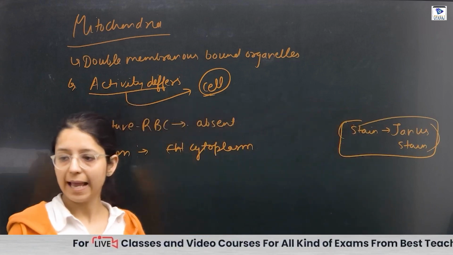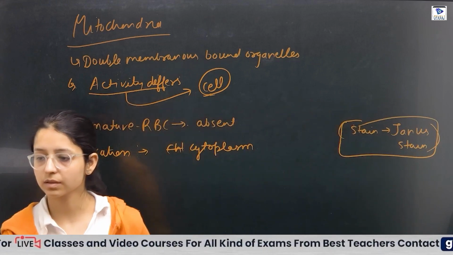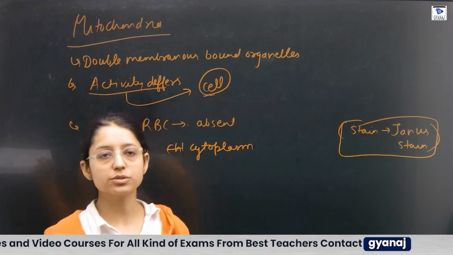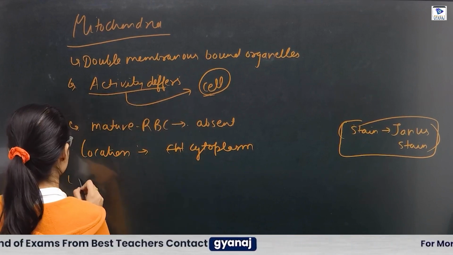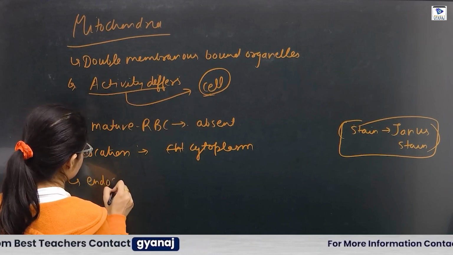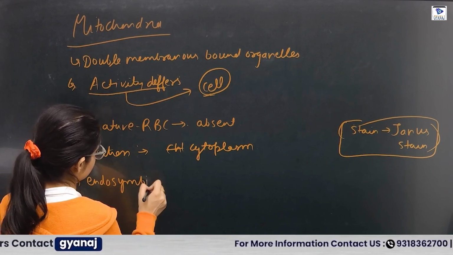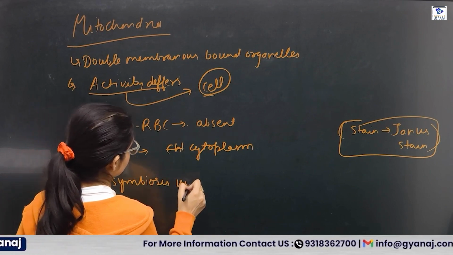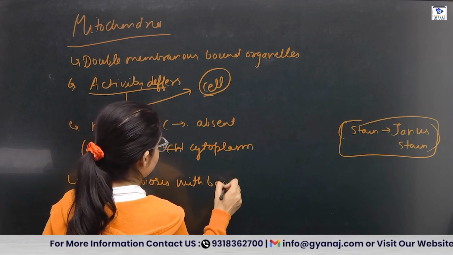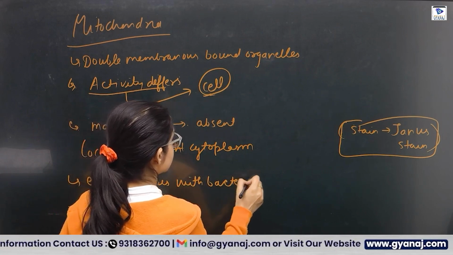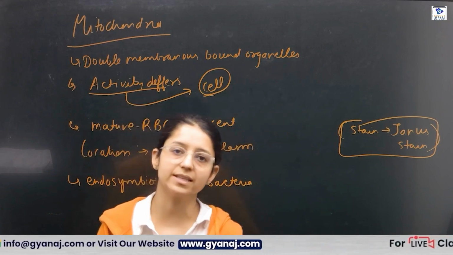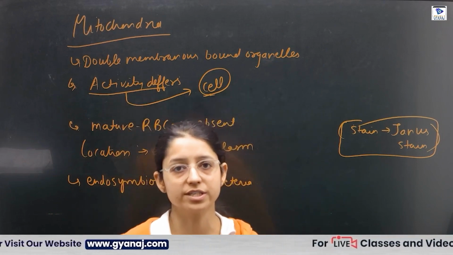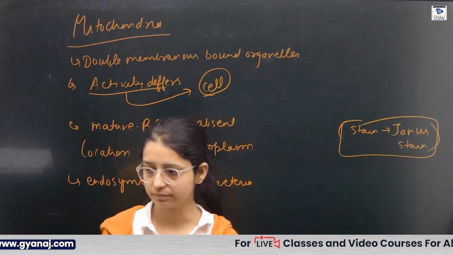As well as it shows endosymbiosis with bacteria. Endosymbiosis means it shows resemblance with the characteristics of the bacteria. So we can say that mitochondria originated from the bacteria.